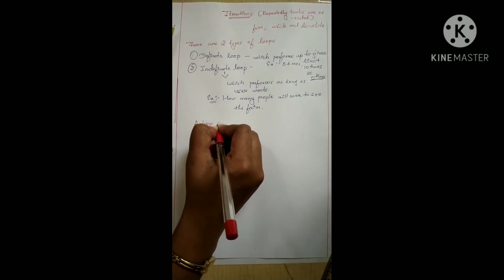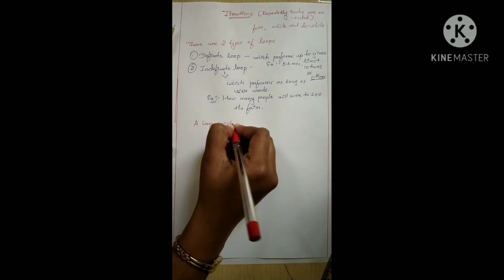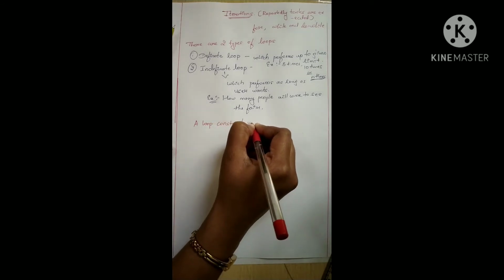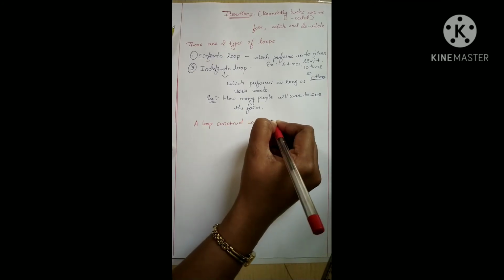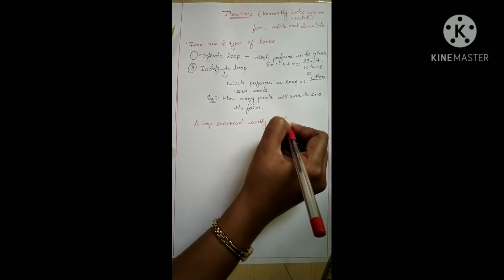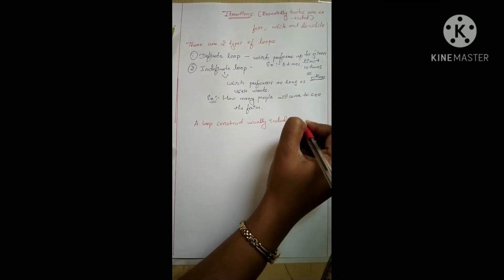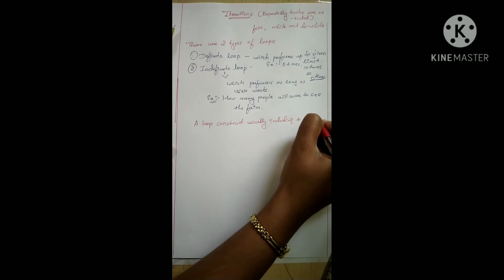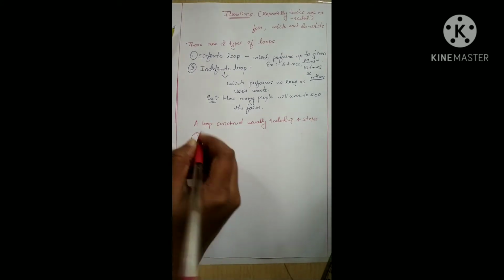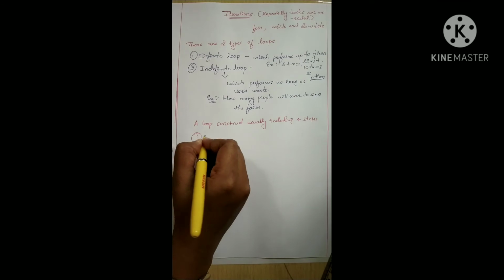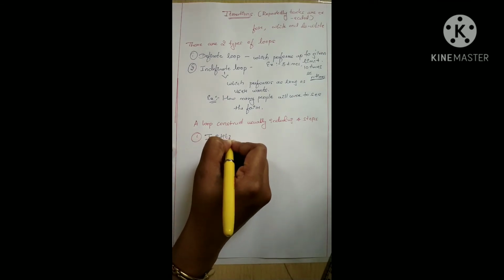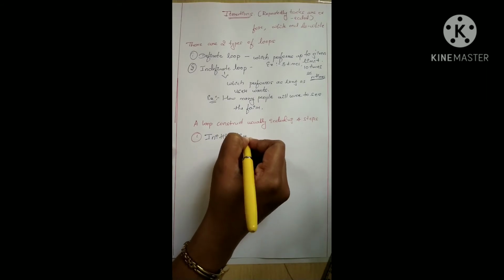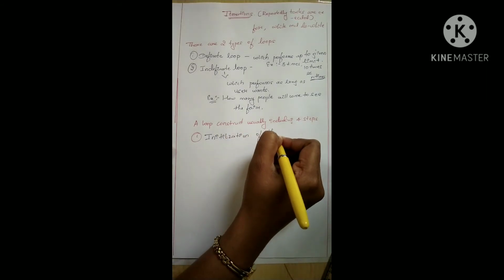A loop construct usually includes 4 steps. Those are: first one is initialization of the counter.